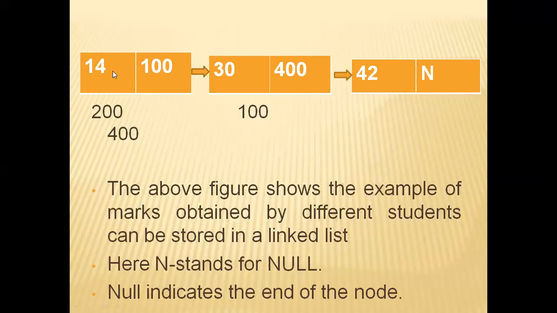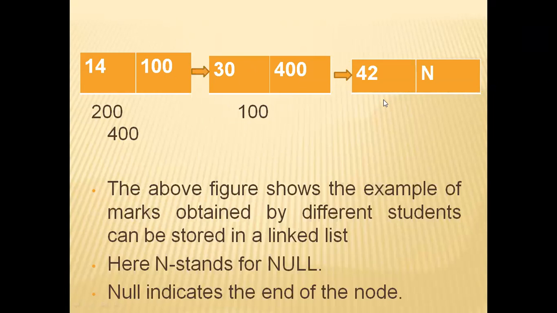So if I want to read the elements in the list, first I will read 14. Next I will read the address and go to that address. At address 100, which element is there? The element 30 is there. Again, I will see what address was stored in its address part: 400.